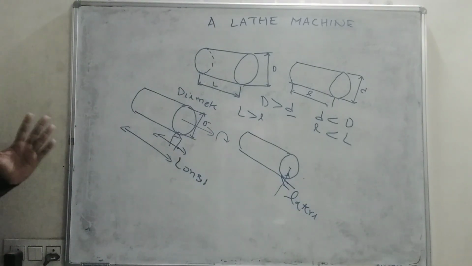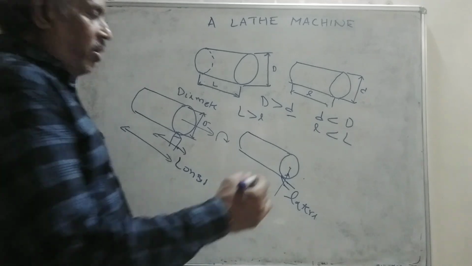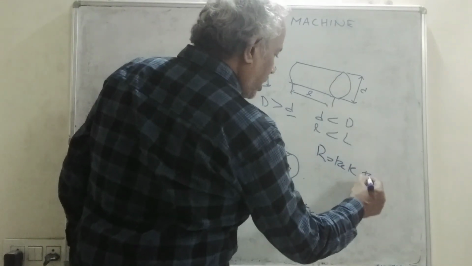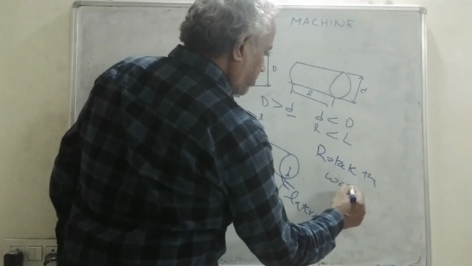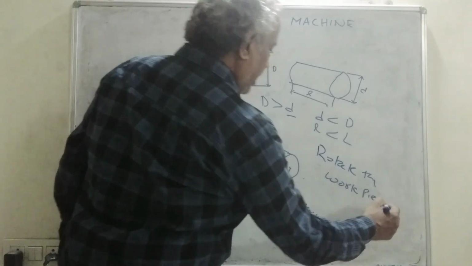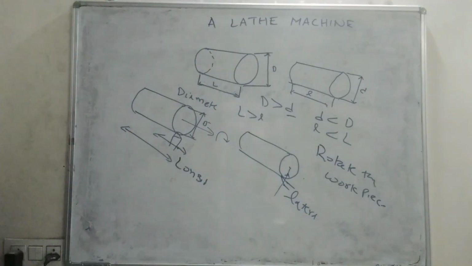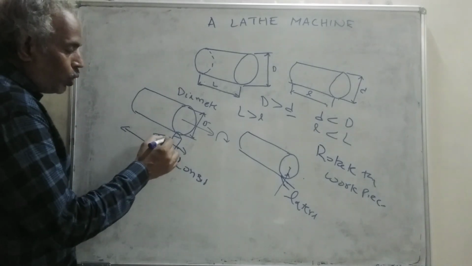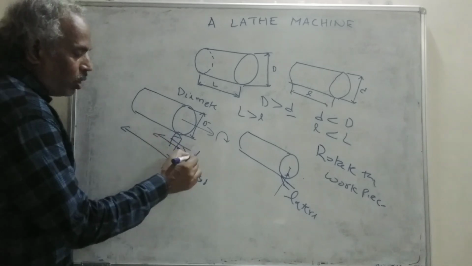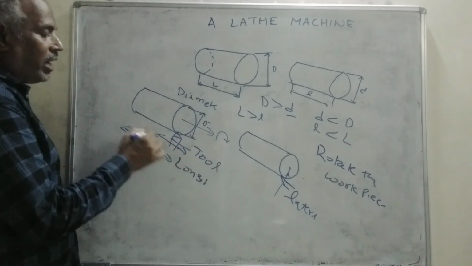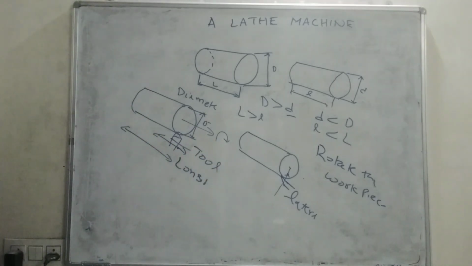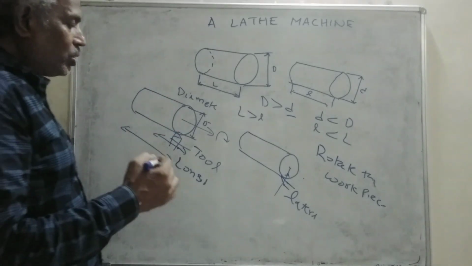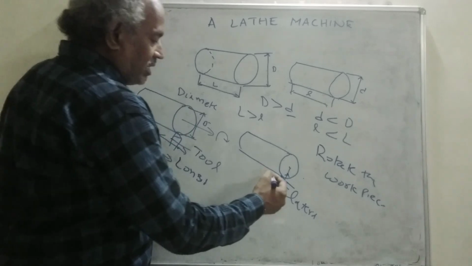So the requirement of a lathe is that it must rotate the workpiece, and there must be a provision on the lathe to move the tool in the longitudinal direction of the workpiece to reduce the diameter, and also to reduce the length of the workpiece.